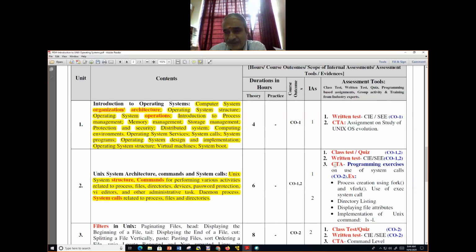And here are the assignments where CTA marks are based: use of fork, vfork, directory listing, file attributes, and implementation of the Unix command ls -l. This is mandatory. And all assignments are given in the Google class.